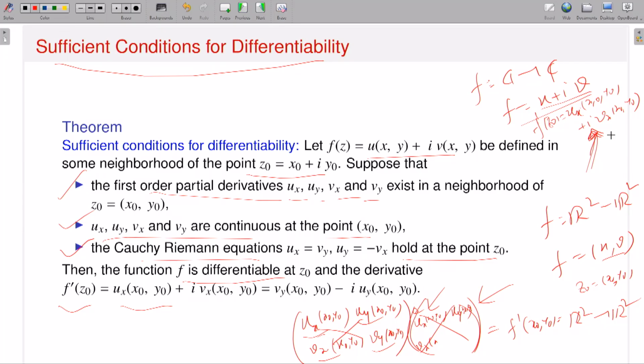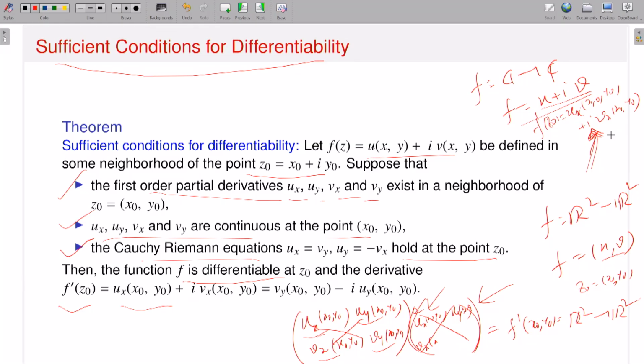between differentiable functions from R2 to R2 and differentiable functions from C to C. For R2 to R2 differentiable functions, with component functions u and v, the existence and continuity of partial derivatives will imply the existence of the total derivative. However, if I think about the function f equal to u plus iv as a function of a complex variable, the existence of partial derivatives and their continuity will not imply the existence of complex differentiability.